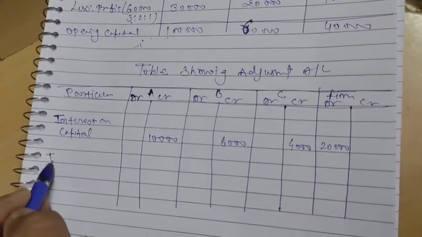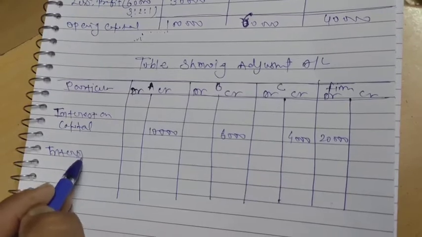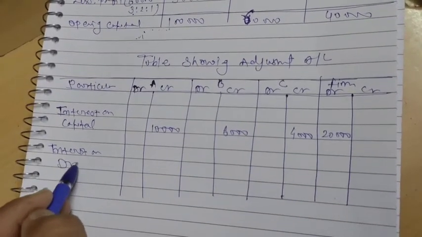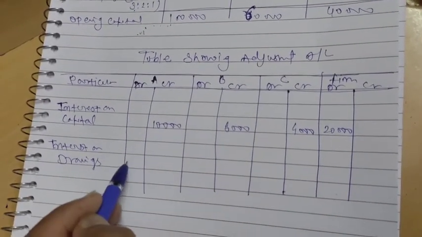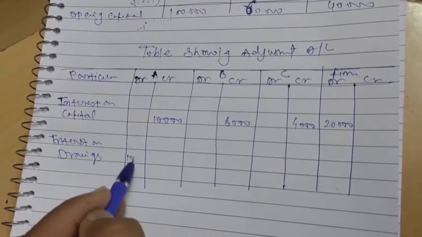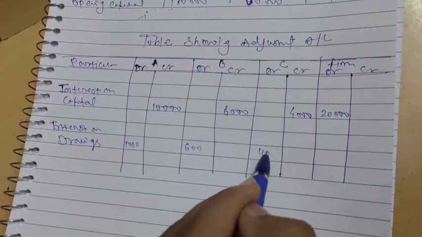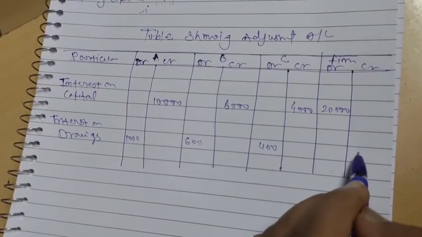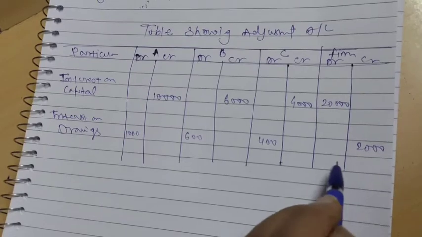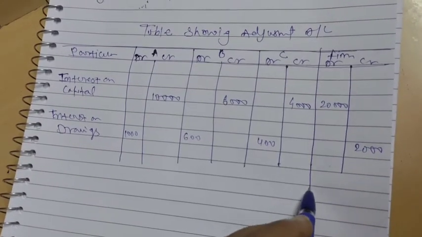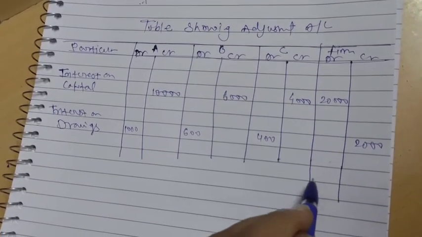And interest on drawings debit 1,000, 600, 400, total in the firm credit 2,000. First of all we solve the firm account.